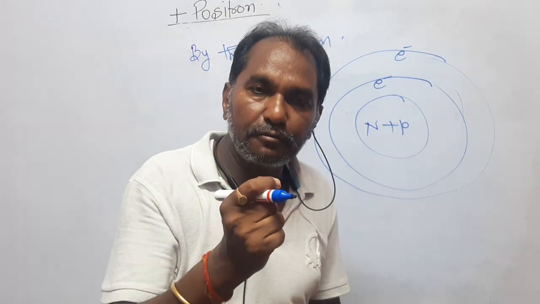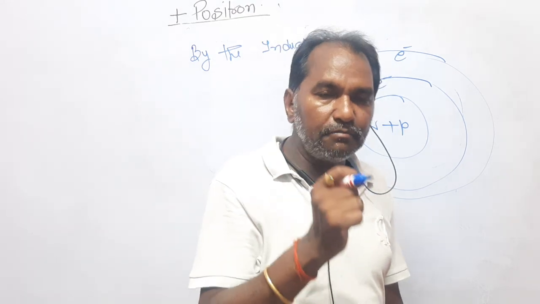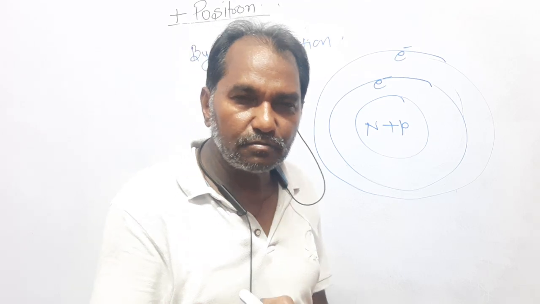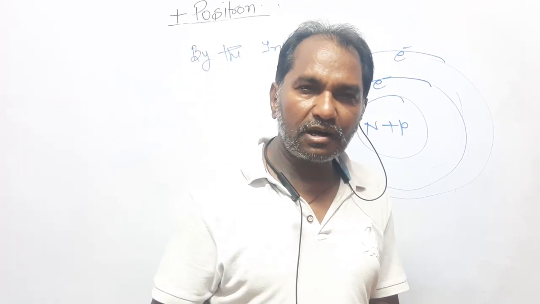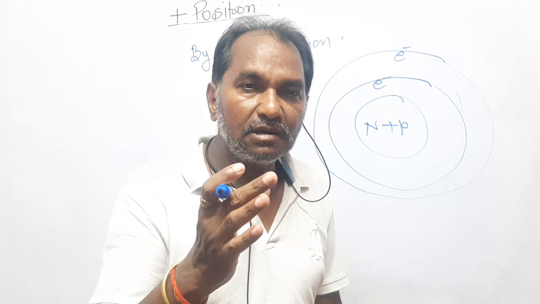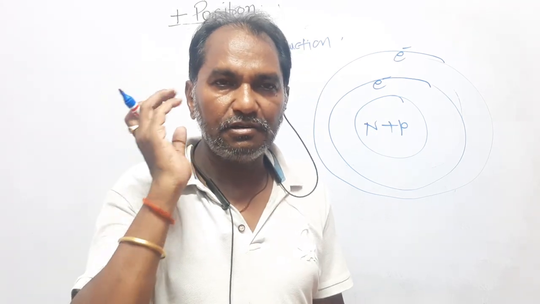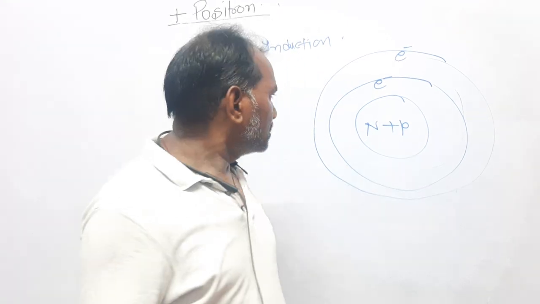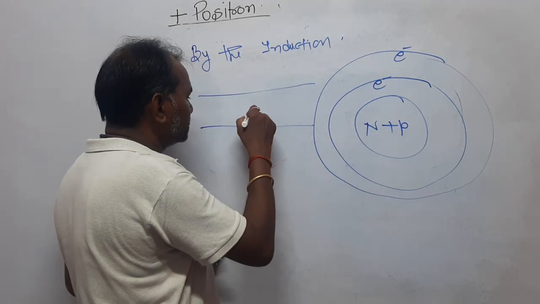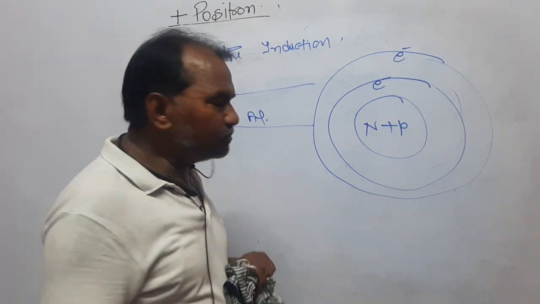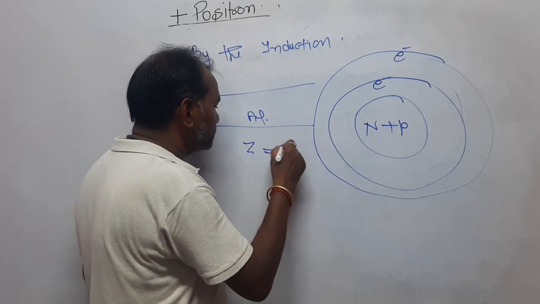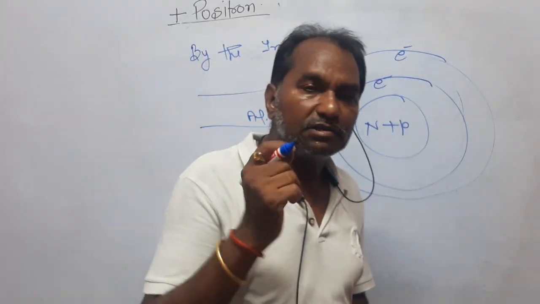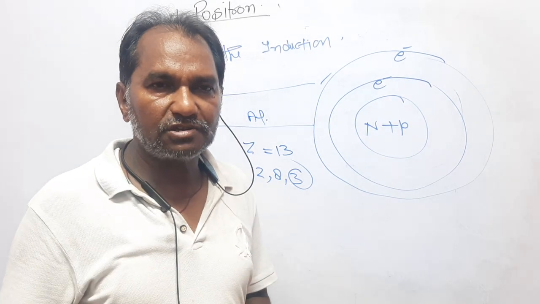Now, the atomic number is equal to the number of protons, and that is equal to the number of electrons. It means within the atom, the number of protons and electrons is the same. It means an atom is a neutral particle. You can say that an atom is a neutral body. If you consider an aluminium wire, aluminium has atomic number 13, with configuration 2, 8, 3, meaning there are 3 electrons in the outermost orbit.